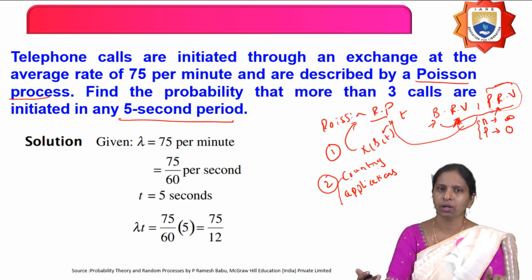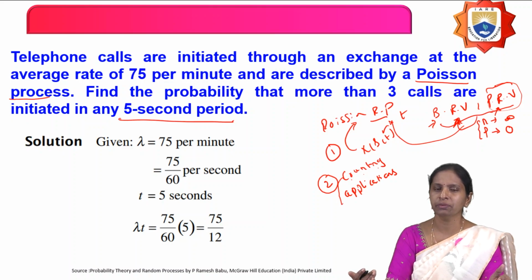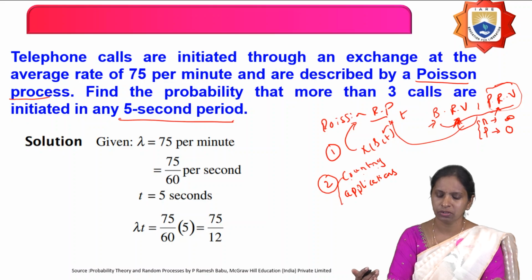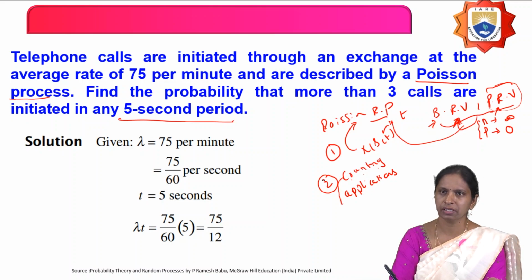You may want to calculate the probability of how many persons enter the supermarket in 5 minutes, or how many cars arrive at a petrol bunk or at a signal. For such counting applications, you can go for the Poisson random variable in order to find the probability.